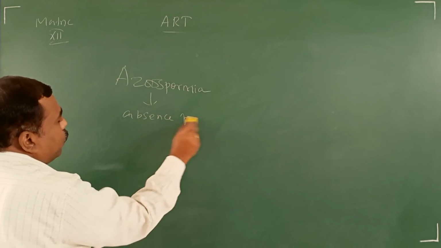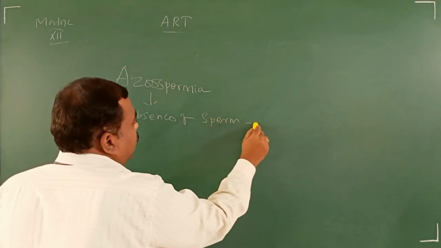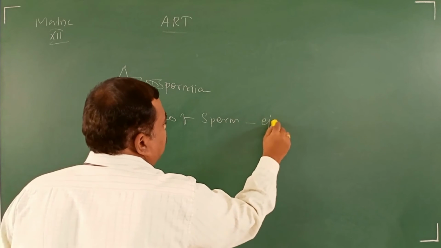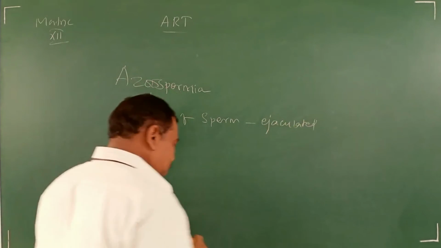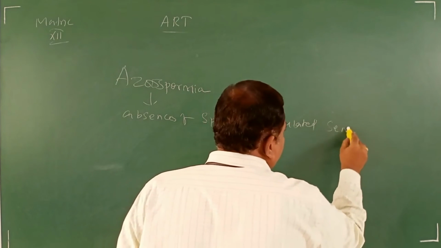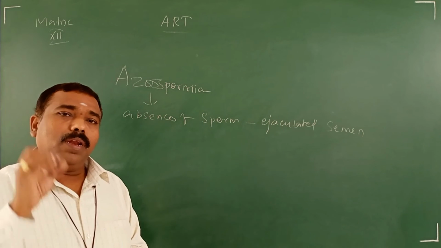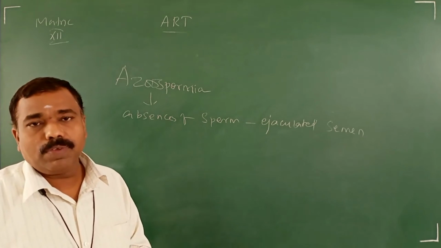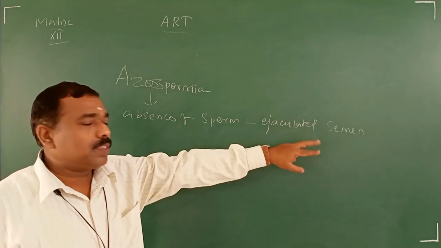Azoospermia means absence of sperm in the ejaculated semen. Semen means fluid. The seminal vesicle, prostate gland, and Cowper's gland produce that fluid, the semen.